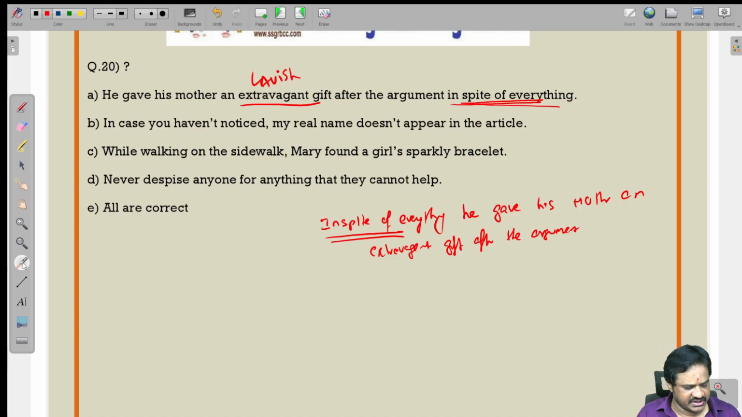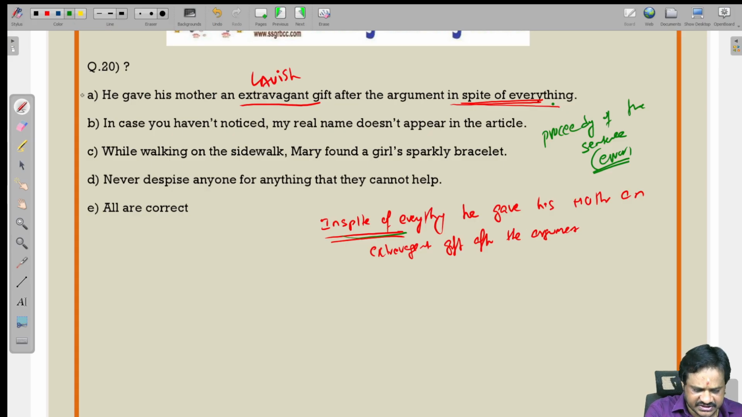So here this is called an error in the proceeding of the sentence, that means the framing of the sentence. So the framing of the sentence itself is the error. We should start with in spite of everything. We should not end with in spite of everything. So in spite of everything, he gave his mother an extravagant gift after the argument. So the error is in the first sentence only.